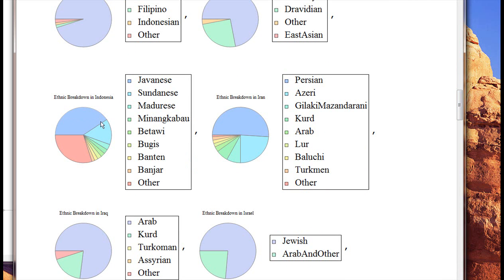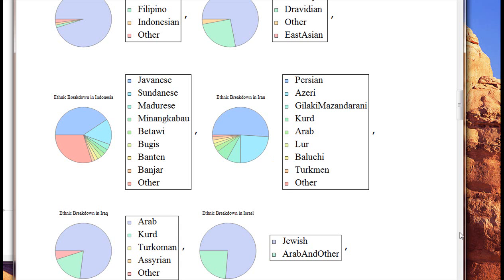Most are Javanese. Sudanese is second. No, Sundanese. That's different. That's not Sudanese. Sundanese. I don't know what that is. But anyway, ethnic breakdown in Iran. Most are Persian. A lot of Azeris in Iran. And then Turkmen. There's some Turkmen in Iran.